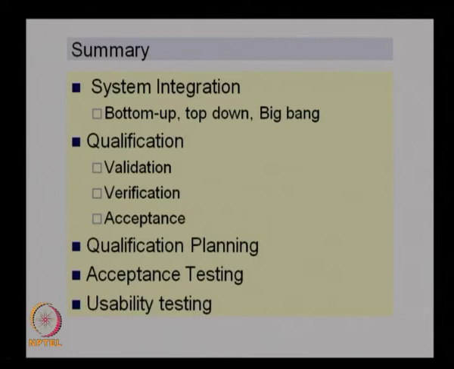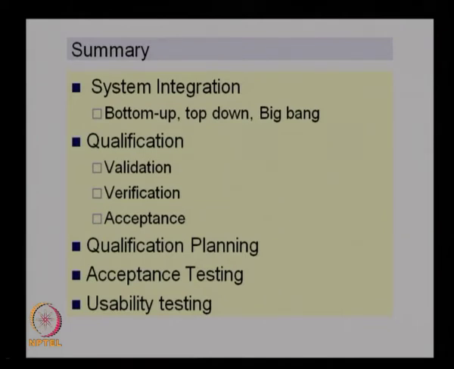In some special cases, the users will be forced to accept the system even if there are some errors, because the existing system is giving a lot of trouble. So, they want to avoid these troubles, and they want a new system just to escape from the errors of the previous system. These are the options for the users. Then we discussed the acceptance testing procedures, the usability testing procedures, and a few case studies where failures in acceptance tests caused system failure.